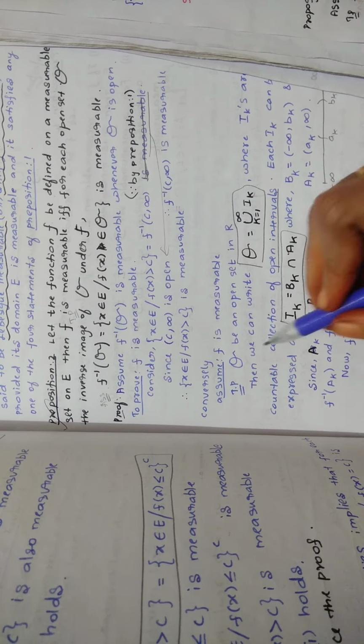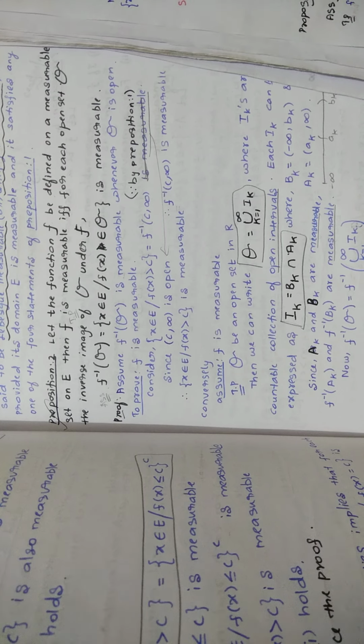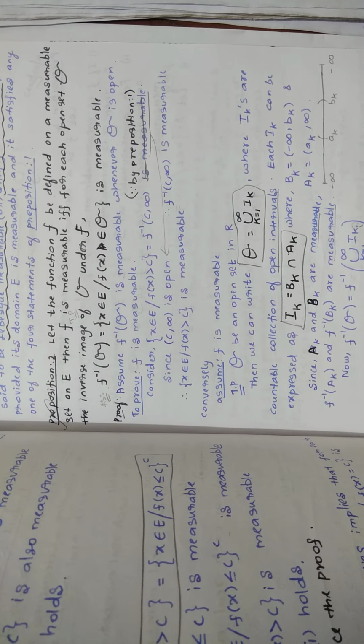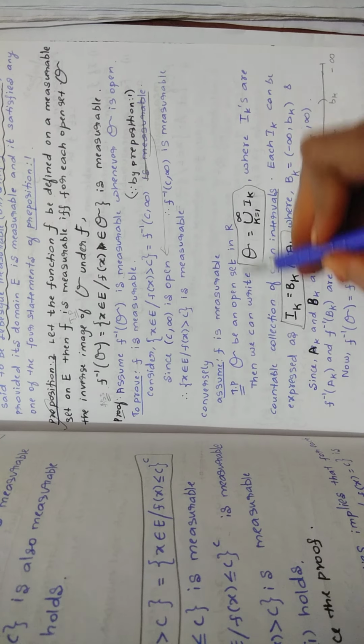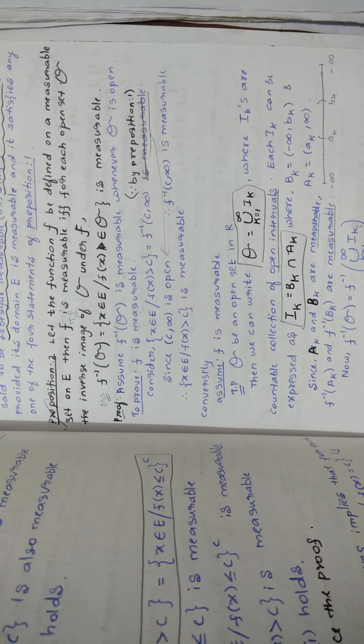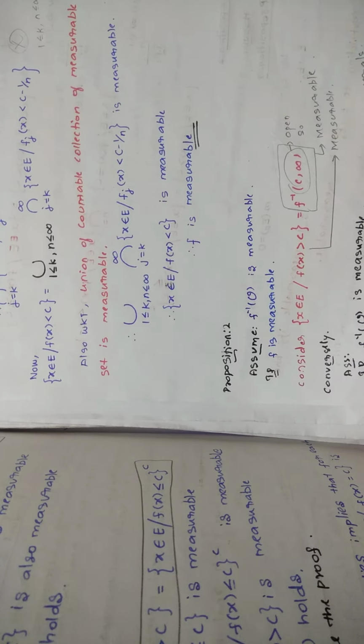Here I told you script O is an open set in E, but I mistakenly said that. It is an open set in R. I'm so sorry, it is an open set in R. In between they have written it like that. Okay, let's see the proof.